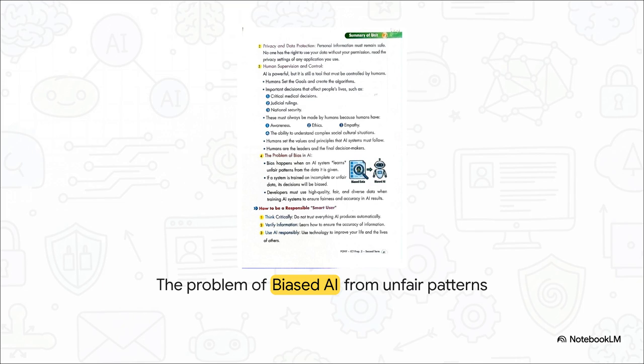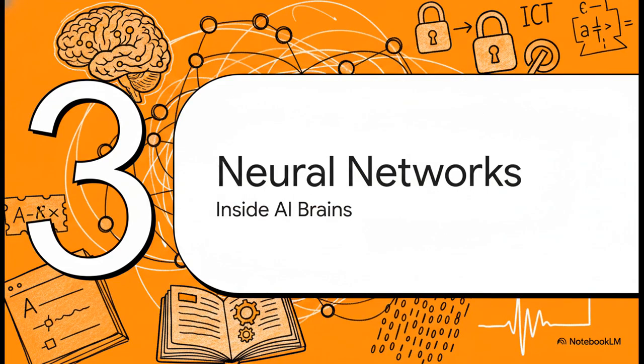As you can see from this diagram, straight from your textbook, if an AI system learns from unfair or incomplete patterns, what we call biased data, the output is naturally going to be a biased AI. It's the classic rule of programming: garbage in, garbage out. Developers absolutely have to use high-quality, diverse data to train these systems. If they don't, the AI just ends up repeating our own human prejudices. So we keep talking about AI learning, but how does it actually do that?